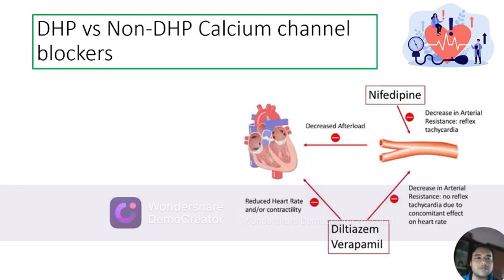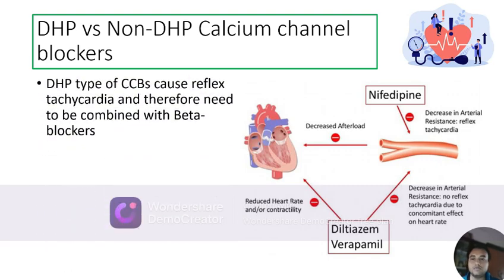Now, what is the difference between DHP and non-DHP CCBs? The DHP CCBs like nifedipine will block the calcium channels on the vascular smooth muscle, resulting in a vasodilation and drop in the BP. Because of this, there is a reflex tachycardia in the patients. In non-DHP type of CCBs like verapamil and diltiazem, they will work on the calcium channels both in the heart and the peripheral blood vessels. Therefore, they will cause a drop in the peripheral resistance and decrease the BP. However, there is no reflex tachycardia due to blocking of the calcium channels in the SA node and AV node of the heart. Instead, non-DHP type of CCBs like verapamil, diltiazem cause a drop in the heart rate or contractility of the heart.